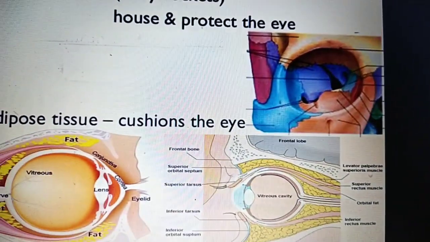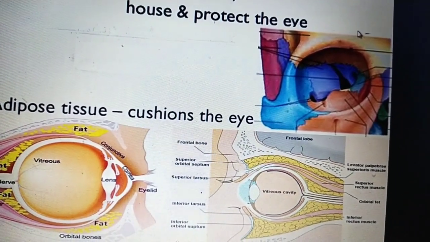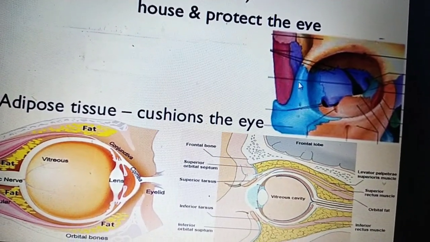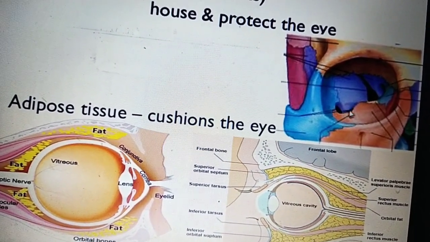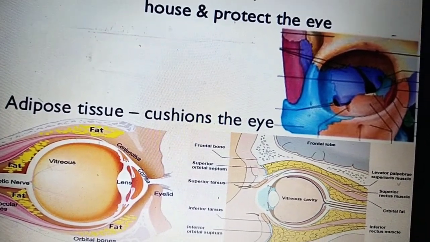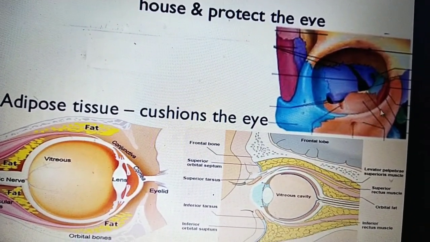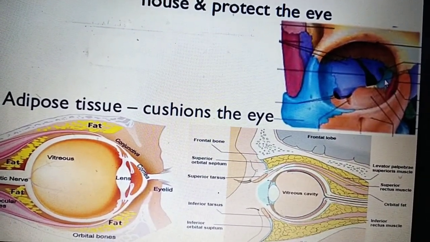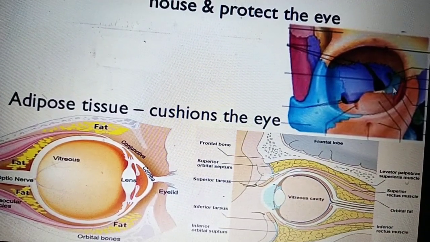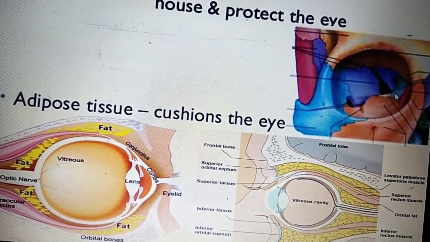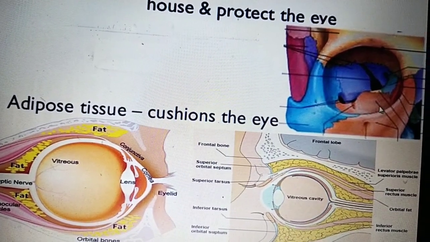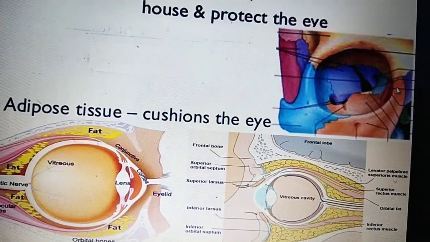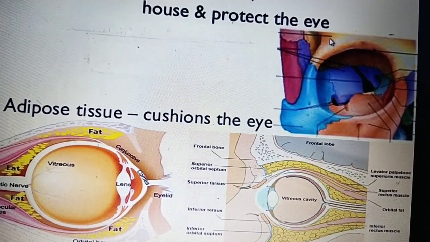Here this is the frontal bone, and this is the zygomatic bone. This is the maxillary bone, and this is the lacrimal bone. This is the ethmoidal bone, and this is the sphenoid bone. So this is ethmoidal, lacrimal, maxillary, zygomatic, and frontal.